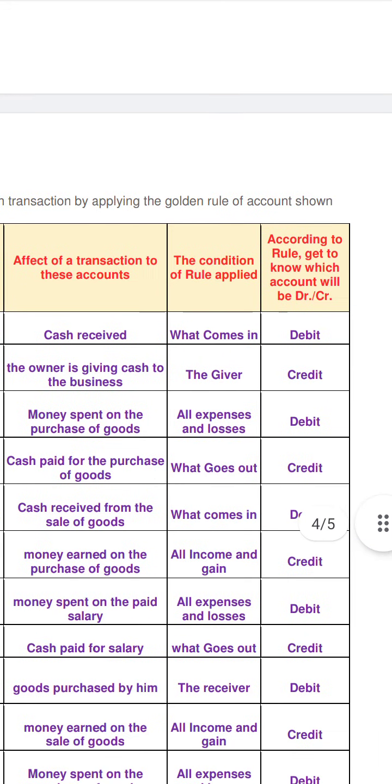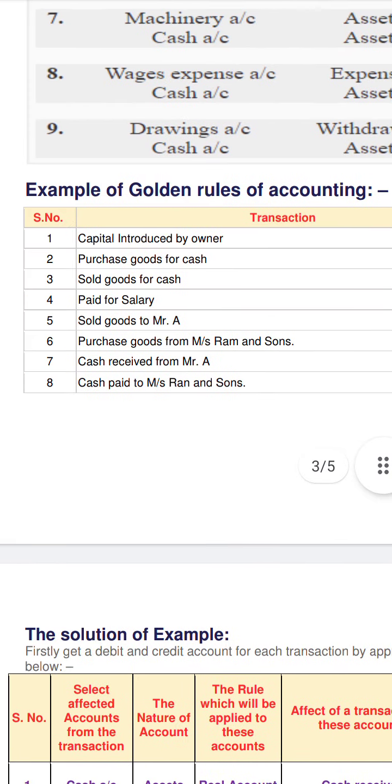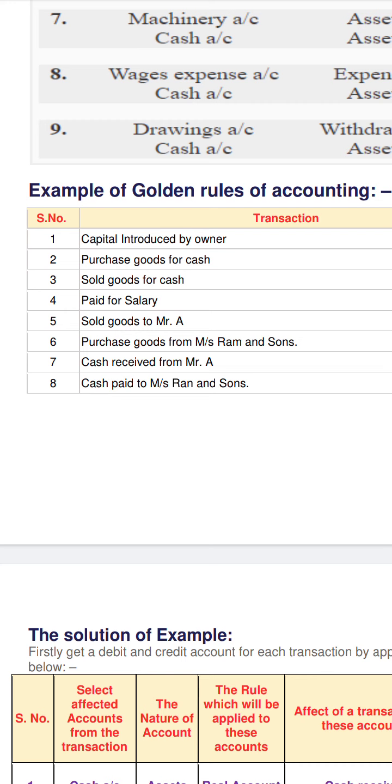Money goes out, all expenses are debit and what goes out is a credit. Now the same, goods sold for cash. So sales made by cash. So there are two transactions: one is cash and another is sales.